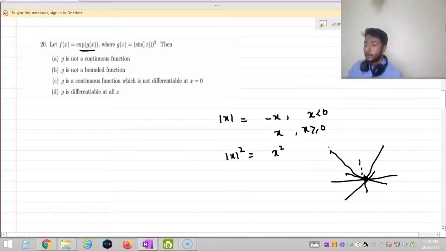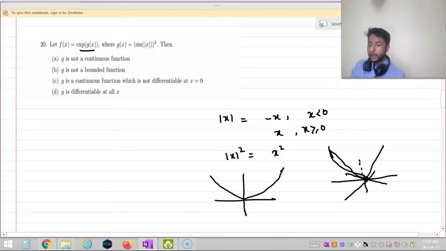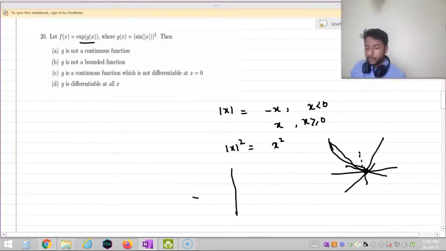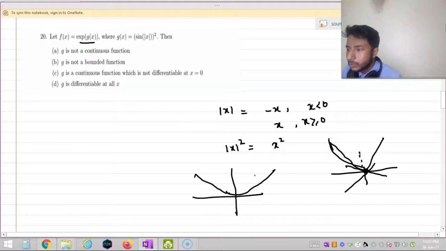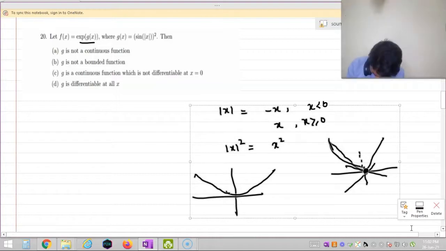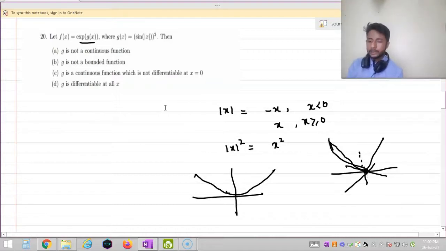But x squared will look like this, right? The graph of x squared will look like this, which has no peak point at x equal to 0. Hence, no, this is not the perfect graph. Let me draw a perfect graph for f(x) equal to x squared. The graph of x squared will look like this, which does not have any peak point, hence it is differentiable at every point. Okay, now we have to think about sin of |x| squared.